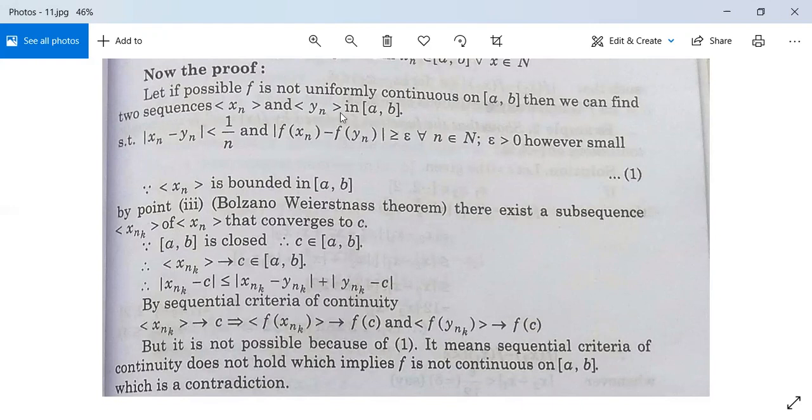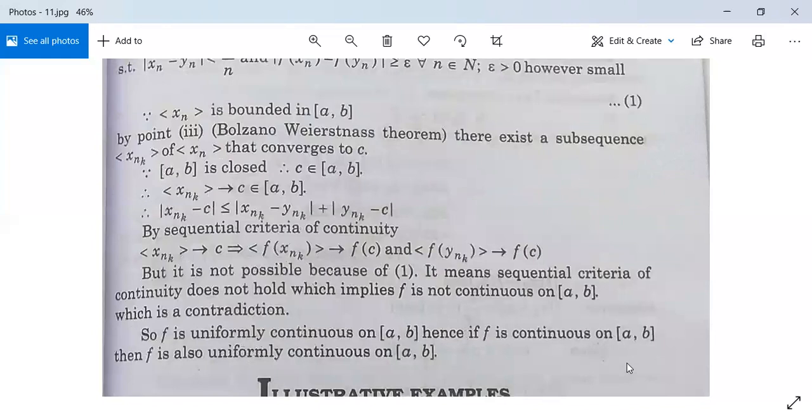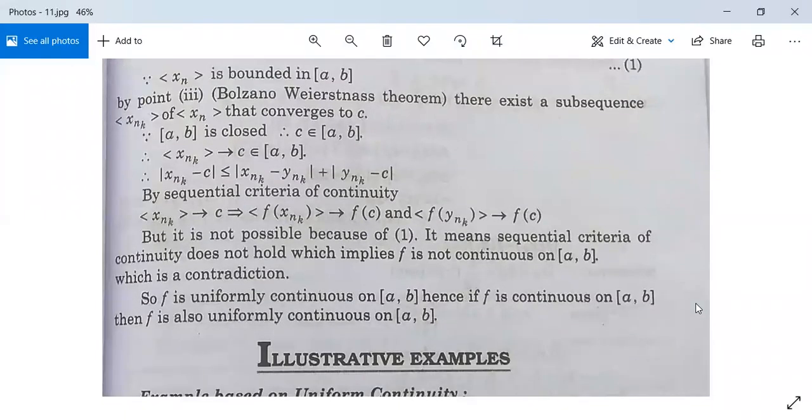This is greater than or equal to epsilon, so this sequence does not converge to f(C). It means sequential criterion of continuity does not hold, which implies f is not continuous on closed interval AB, and hence it is a contradiction. Contradiction हो गया. So f is uniformly continuous on closed interval AB. Hence, if f is continuous on closed interval AB, then f is also uniformly continuous on closed interval AB. यानी कि continuity, uniform continuity imply करेगी जबकि interval closed हो.